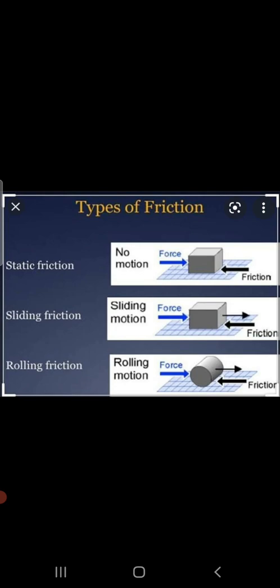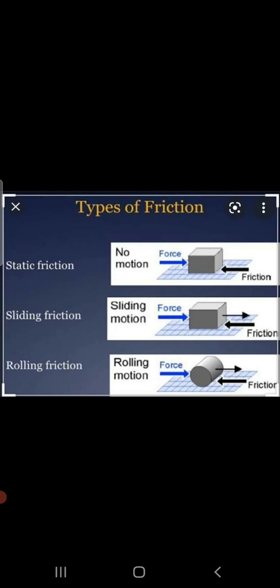The third type of friction, that is rolling friction, is the force of friction that exists between two surfaces when a body rolls over the other body. Yes, the best example we can give is the rollers present on your suitcases. When the suitcases are moved, because of the rollers, the heavy suitcase is easily moved, right? So rolling reduces friction here. That is why it is easy to move a heavy box when it is fitted with wheels. This was about friction in solid things.